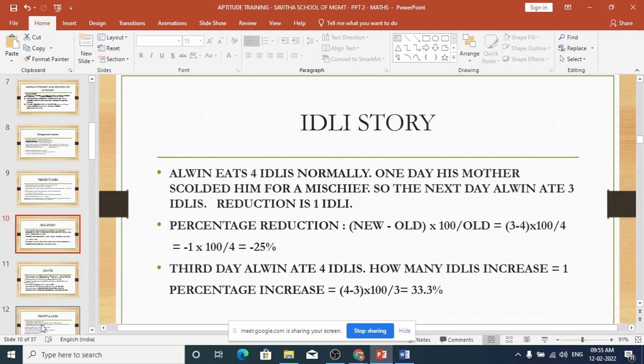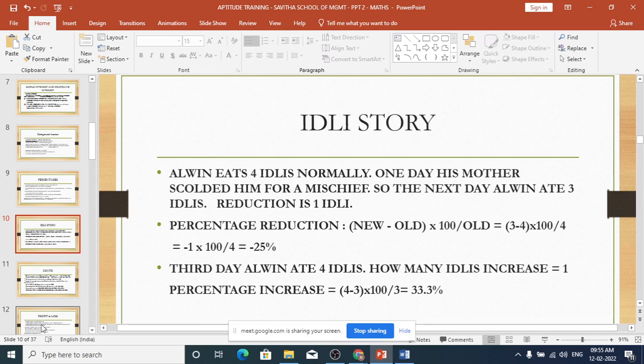And the second day he took 3 idlis, and the father had come in the evening, and he had seen Alvin has taken only 3 idlis, and father was worried, and then he consoled him. And the third day again Alvin took 4 idlis. From second day it has increased by 1 idli. Am I correct?